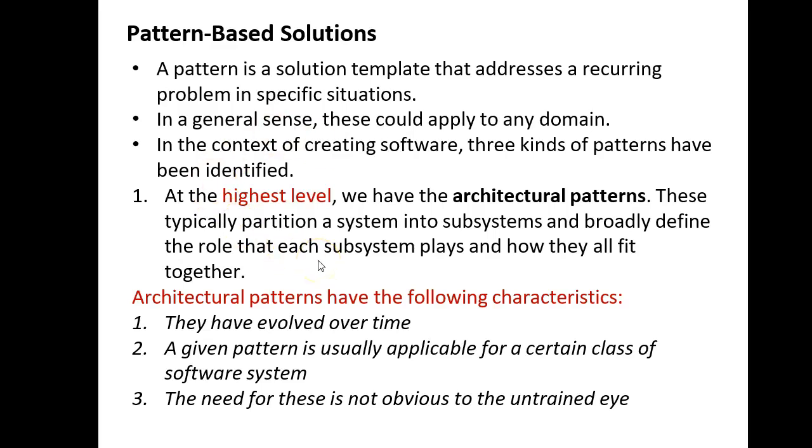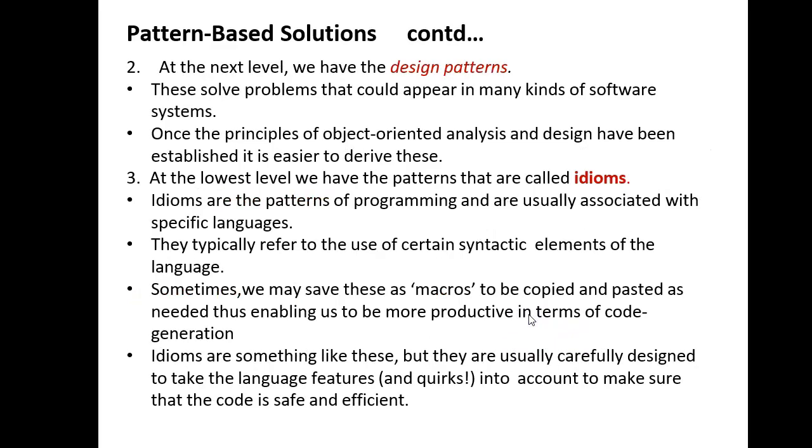Architectural patterns have the following characteristics. They have evolved over time. A given pattern is usually applicable for a certain class of software system, and the need for these is not obvious to the untrained eye. At the next level, we have the design patterns, and these solve problems that could appear in many kinds of software systems. Once the principles of object-oriented analysis and design have been established, it is easier to derive these.